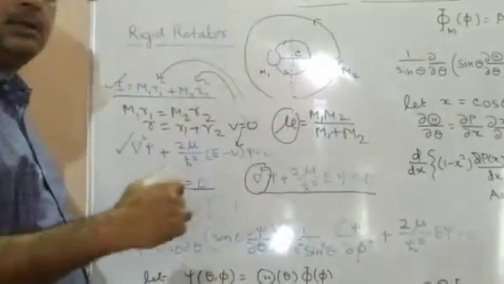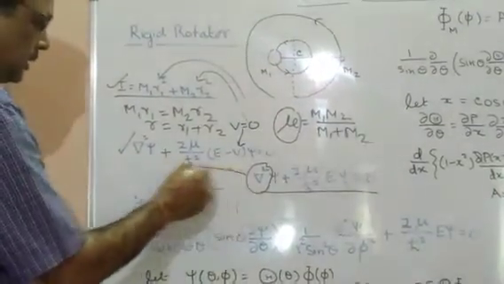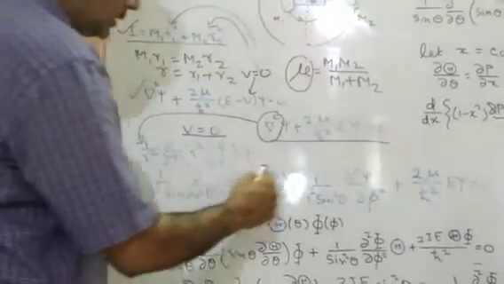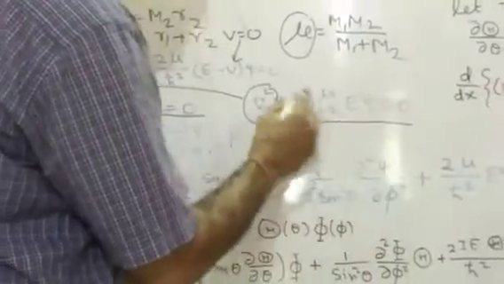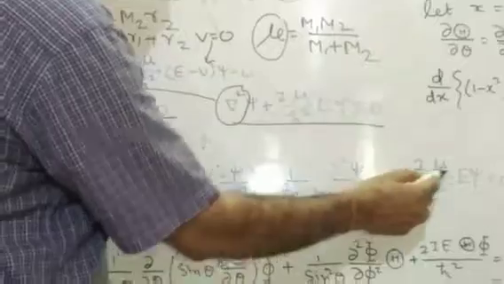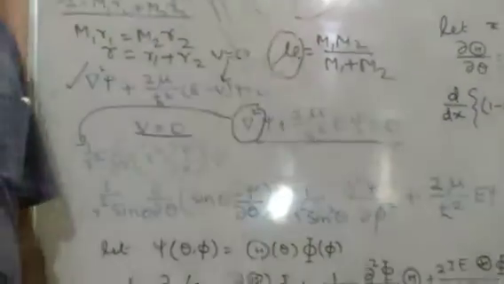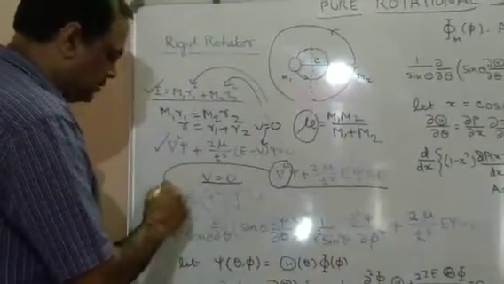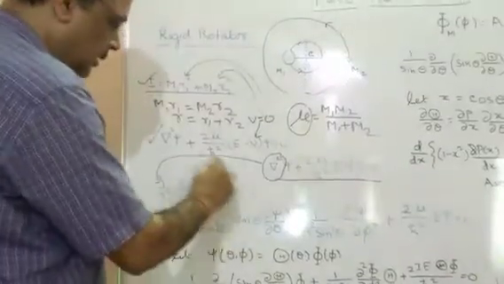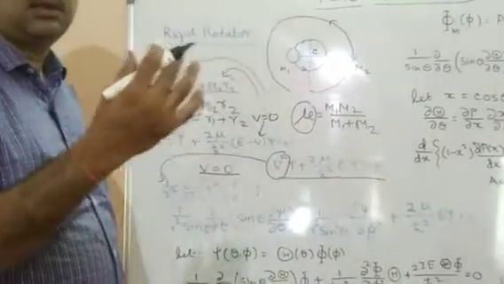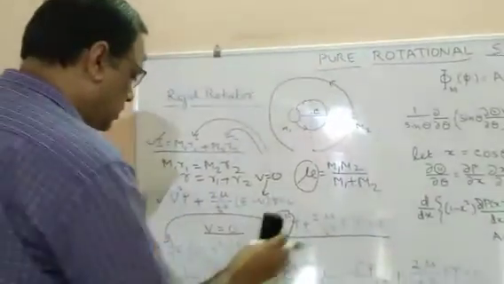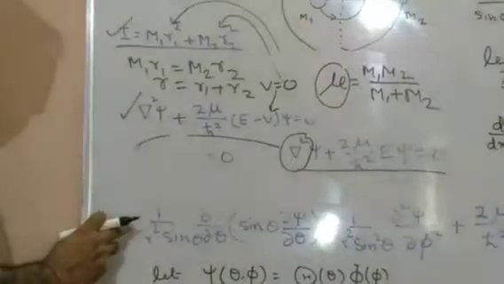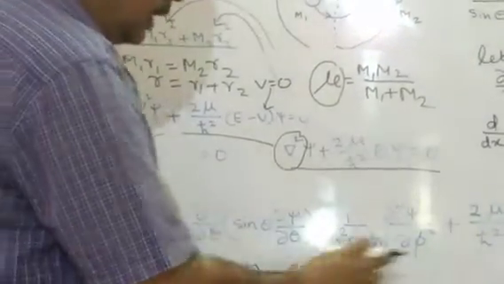If we write it in spherical polar coordinates, this is the radial component, this is the theta dependent part, and this is the phi dependent part, and then 2 mu upon h cross square E psi. Here, since the distance is fixed, it will not depend on this 1 upon r square term and this whole term, or we can say it will not depend on any variation in r. So we will just remove this part. So now we have only the theta and phi dependence.